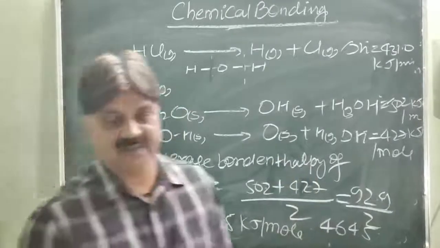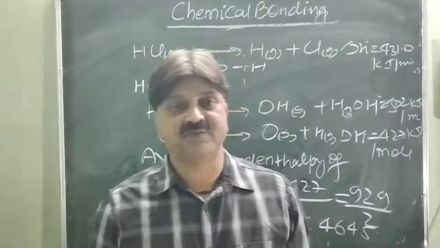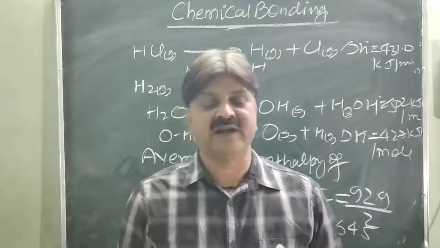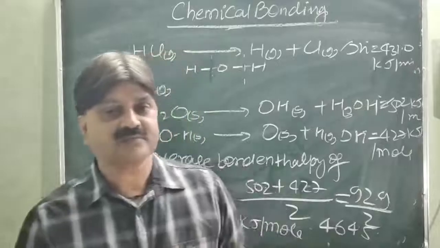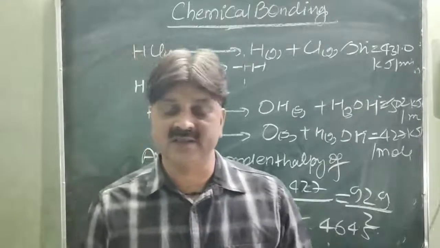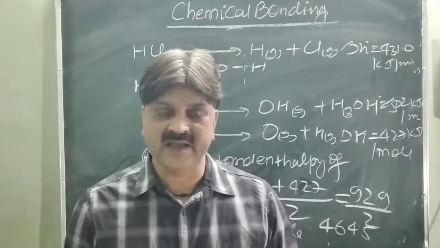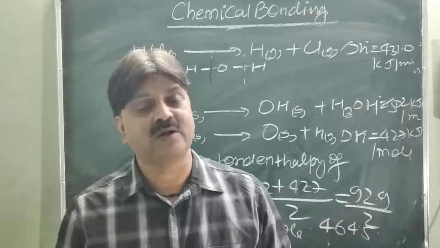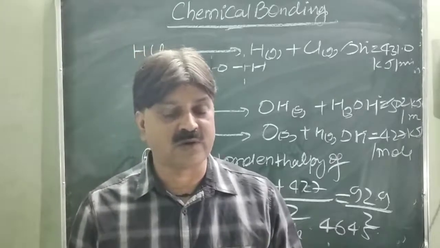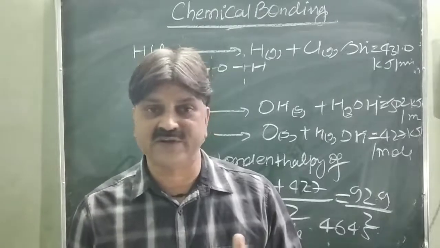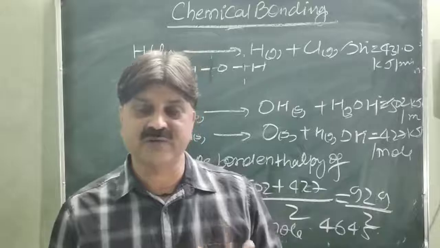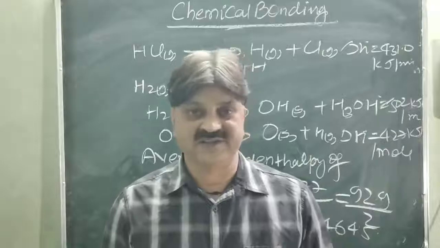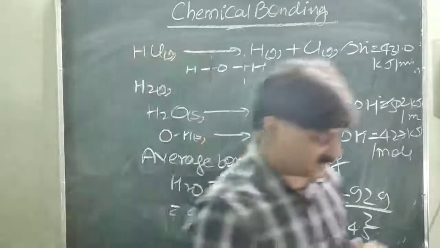So this is another bond parameter, that is the bond enthalpy or bond energy. Is it clear? We have completed the lattice enthalpy, coordinate bond, as well as the bond parameters like bond length, van der Waals radii, covalent radii, and the bond enthalpy or bond energy, in case of homoatom as well as heteroatom, and for molecules having more than one bond. Is it clear? Next we will discuss another bond parameter like the bond order, resonance, etc. Thank you.